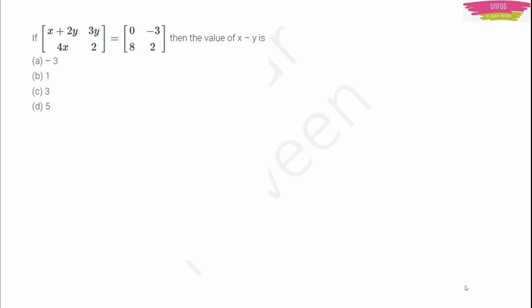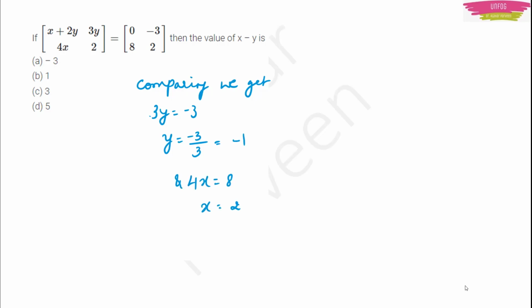Okay. Here what I'm doing is, I'm taking the simple one, 3y is equal to minus 3. So y will become minus 1, because minus 3 and 3 will get cancelled, leaving minus 1. Then I will treat 4x is equal to 8 and I will get x is equal to 2 because 8 upon 4 is 2. Now I will have to subtract x minus y. So it will be 2 minus of minus 1. So x minus y will be equal to 3.